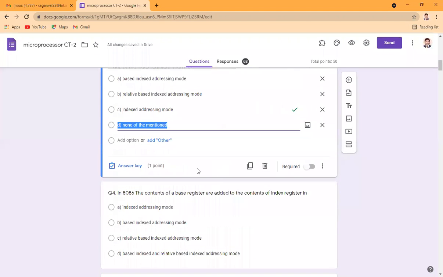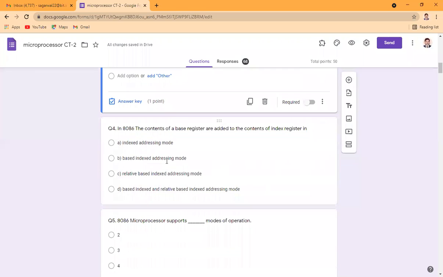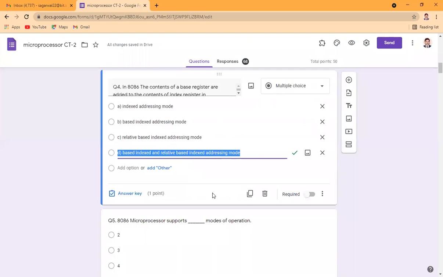It is not an index addressing mode alone. So the base register is added with the content of the index register. So it is actually an example of based indexed addressing mode.